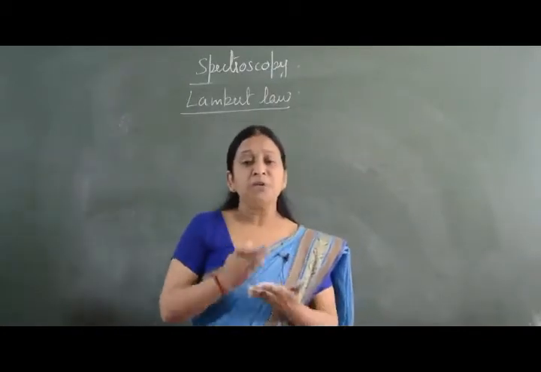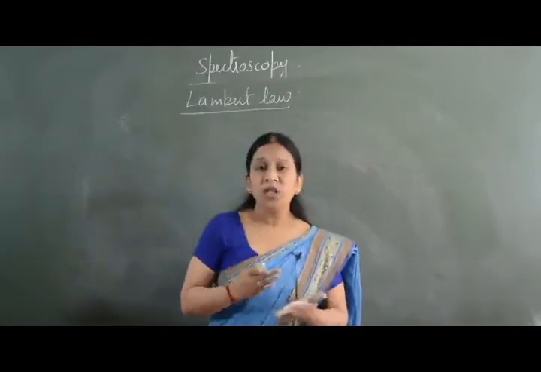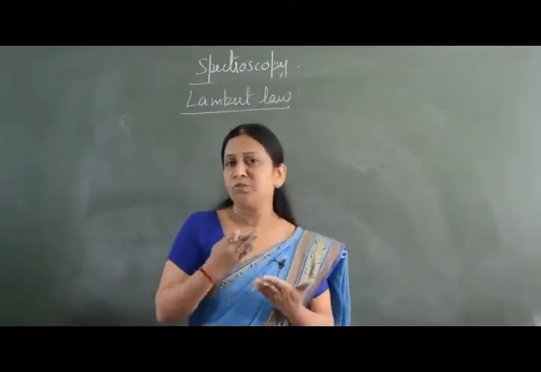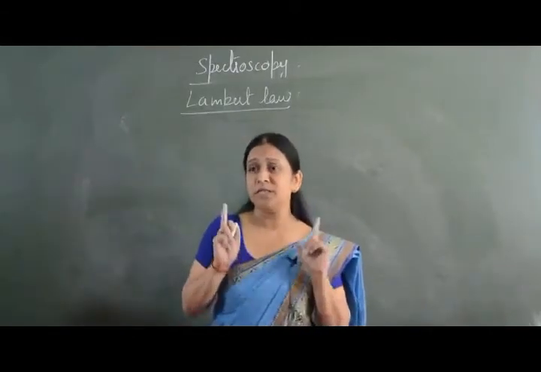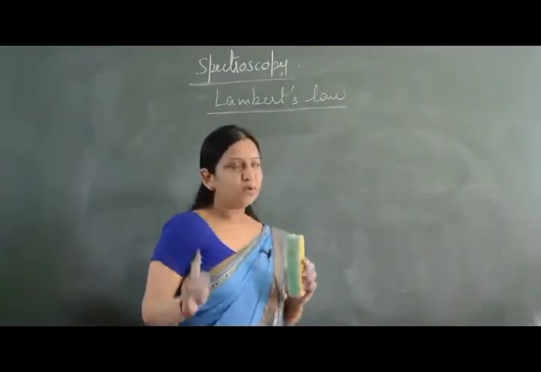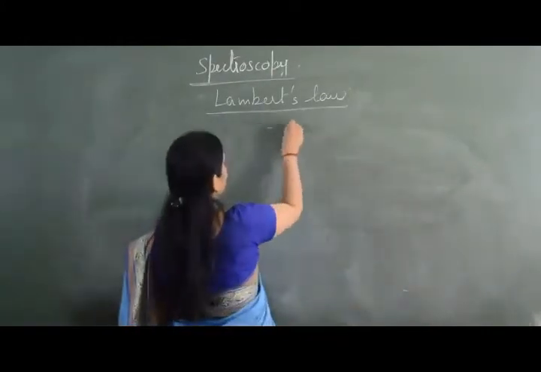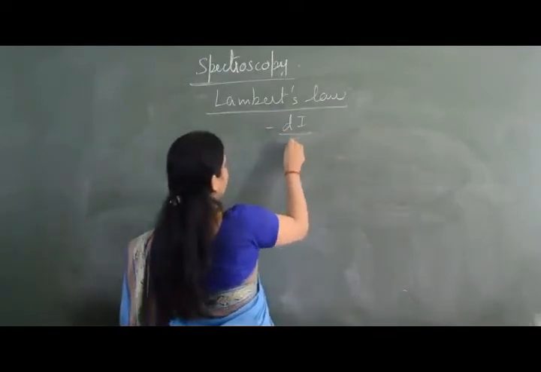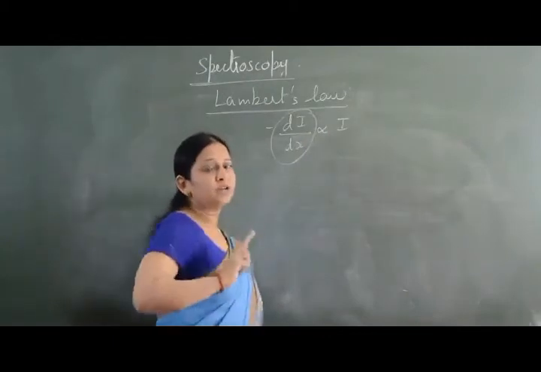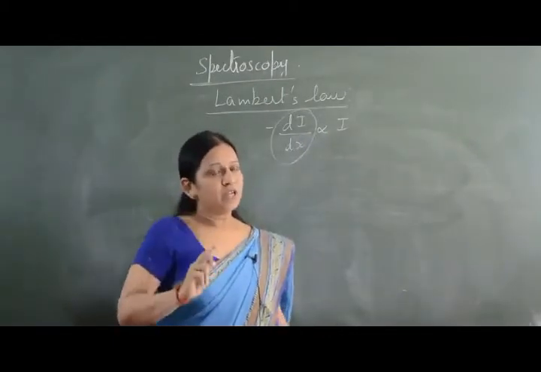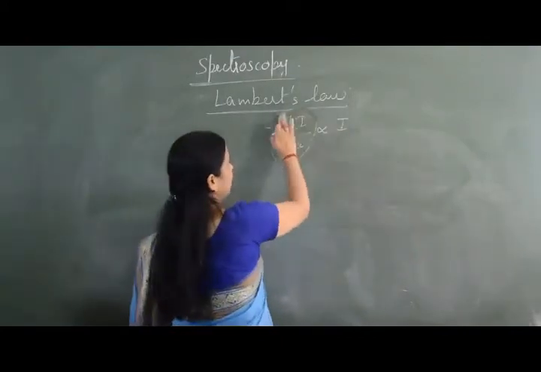I repeat, the rate of decrease in the intensity of the incident light with the thickness of the absorption medium is directly proportional to the intensity of incident light. According to this statement, the mathematical expression is minus dI over dx is proportional to I. This is the rate of decrease in the intensity of radiation with the thickness of the absorption medium, directly proportional to the intensity.